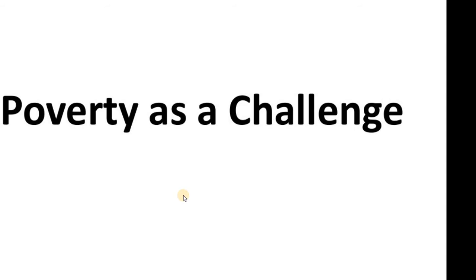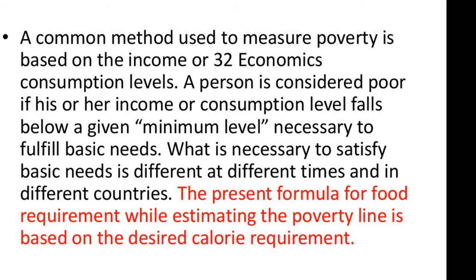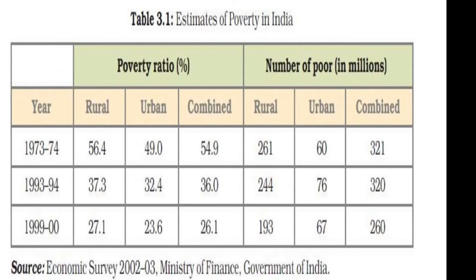We know poverty is a widespread evil in the world. It is the greatest challenge to mankind. A lot of people are in a situation where they are not getting the minimum basic needs. The minimum basic needs include food, clothing, housing, education and health facilities. Poverty is a situation in which a section of the people in a country are unable to get the minimum basic needs. That is what we call poverty.